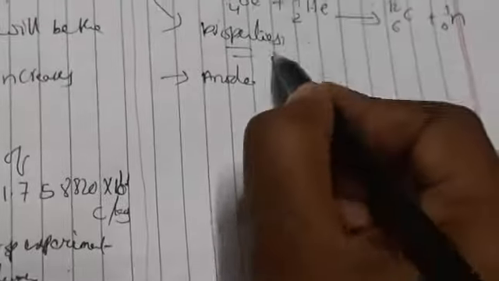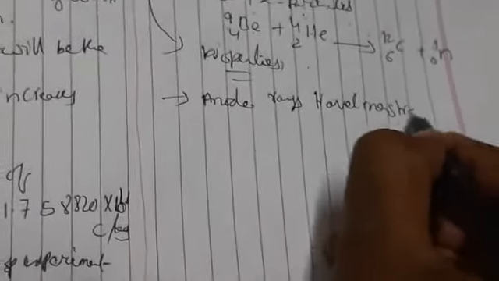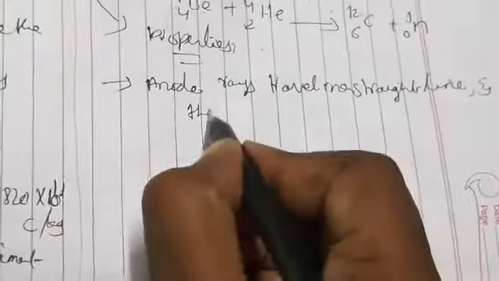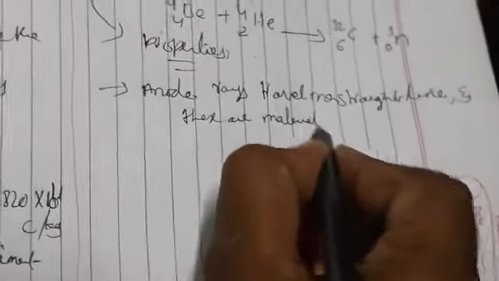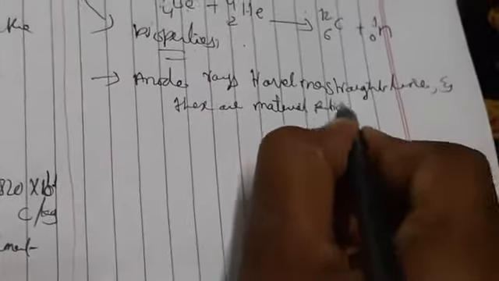But coming to here, anode rays travel in a straight line, and they are material particles. In the absence of electric and magnetic fields, anode rays travel in a straight line.